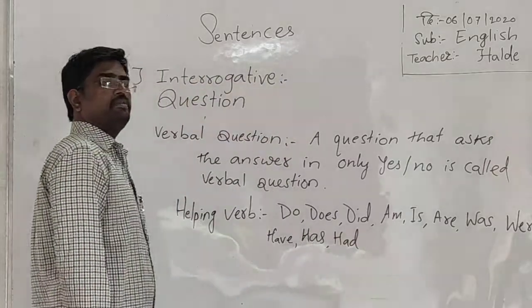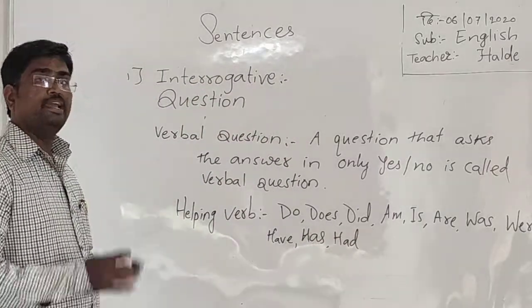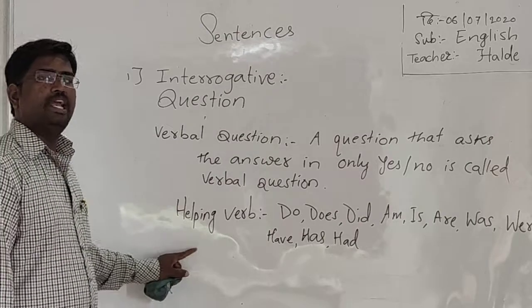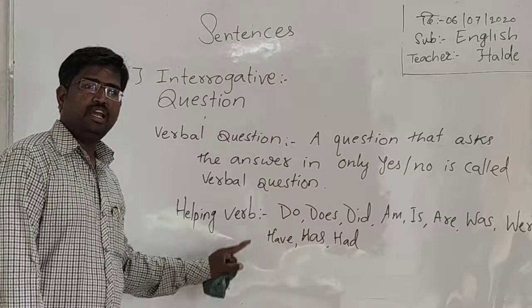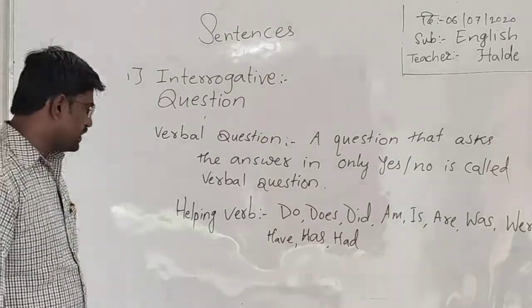These are primary helping verbs. Okay, these are called primary helping verbs. And when we use these primary helping verbs, we can make questions.